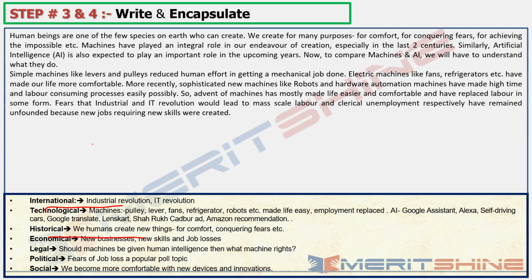We'll have to take all these points now. But how do we start? Now we will start by defining artificial intelligence. Now what is artificial intelligence? We have already written artificial intelligence.